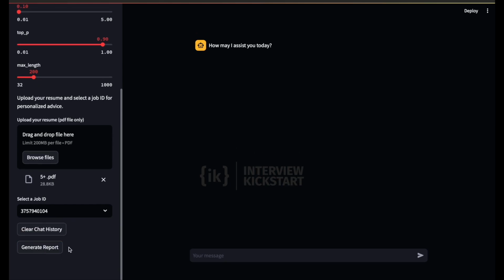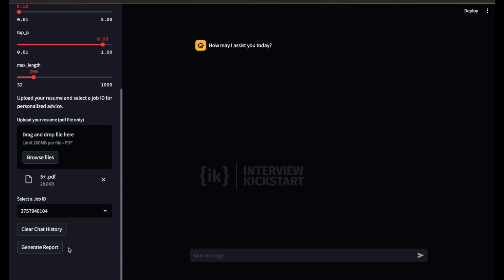Over here as well, we have 2 buttons. One will clear the chat history, one will generate the report. This report is used to generate the coaching report. It might be possible that the user interacting with this application does not have much experience with prompt engineering and might not be able to extract the maximum value from it.